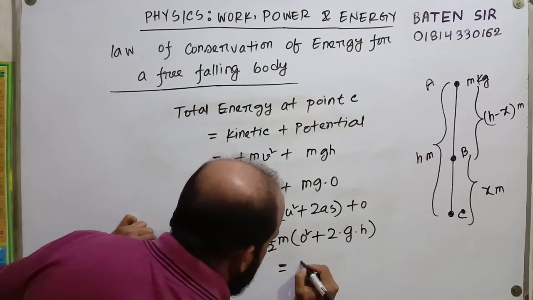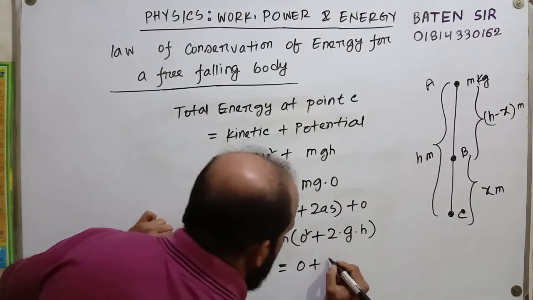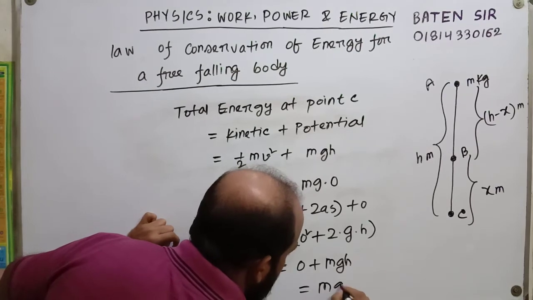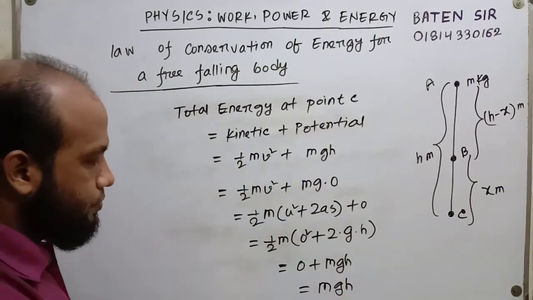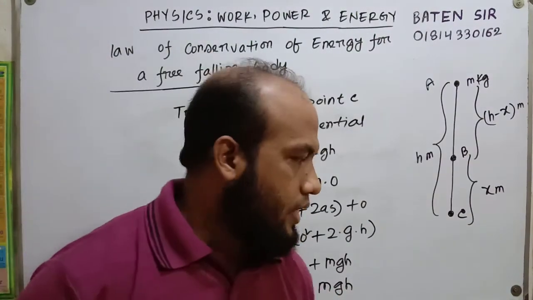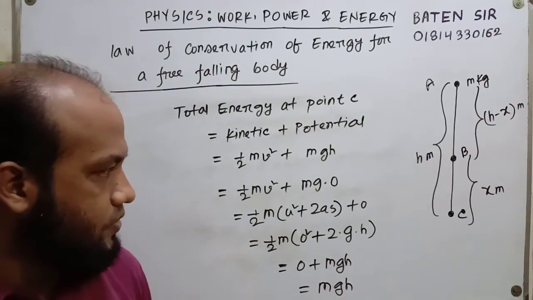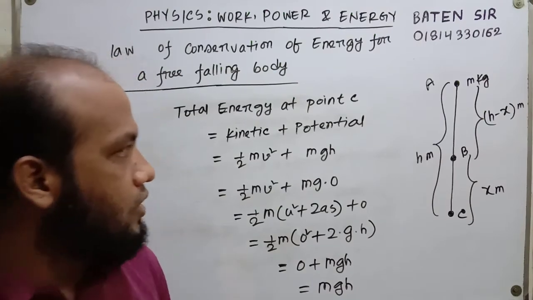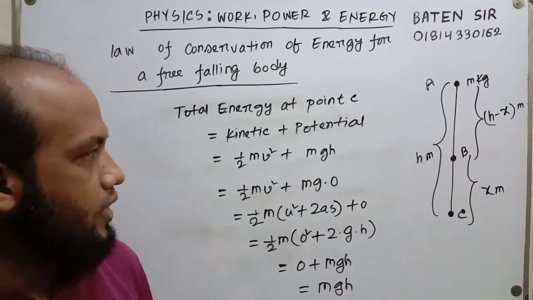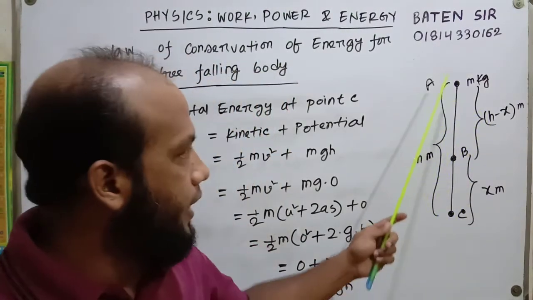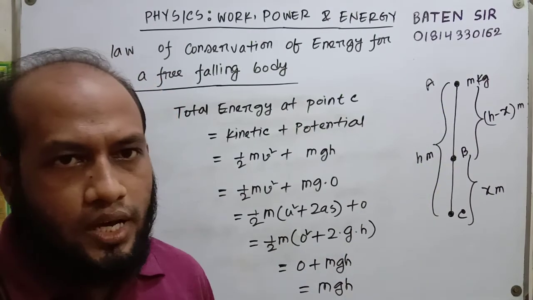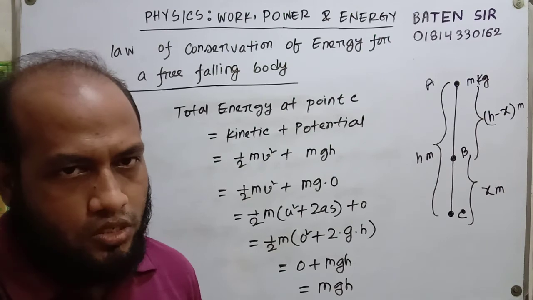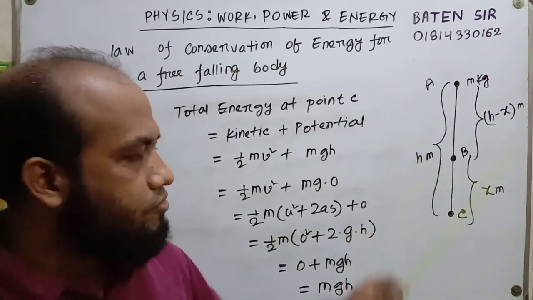Multiply with half m: the 0 goes out, and the 2 cancels, giving mgh. The total energy found at position C is mgh, which is equal to the total energy at positions A and B. So the law of conservation of energy is established for a free falling body.